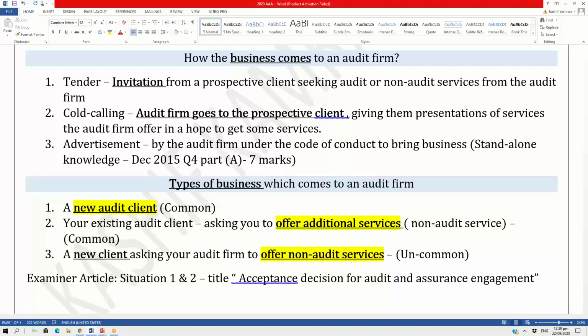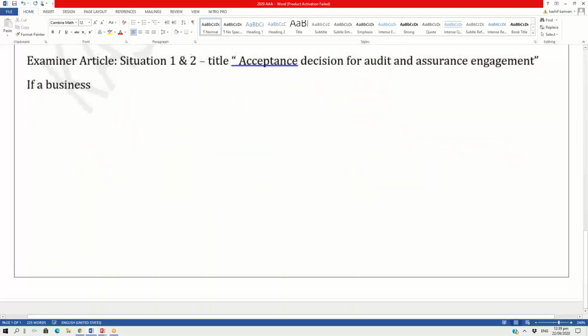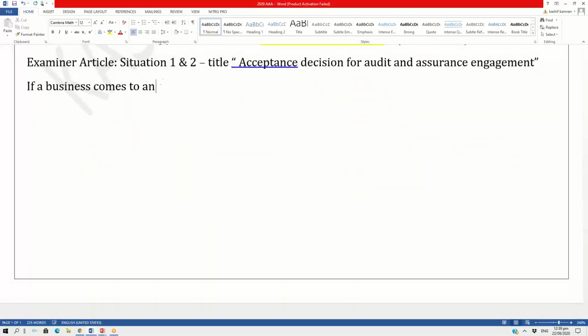The final thing which you should know as a student, which is an exam question in AAA from practice management, is: if a business comes to an audit firm, any of the three above, what should the audit firm do?